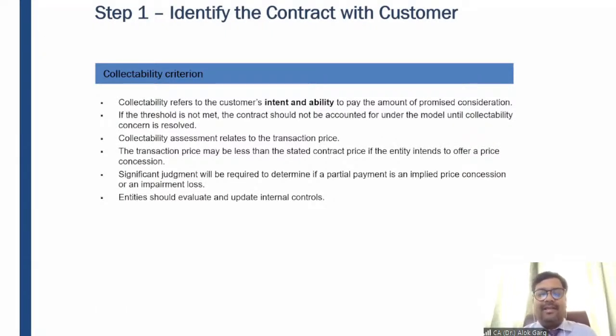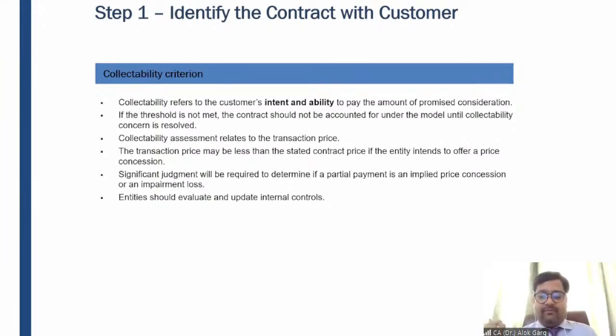Okay, they are running into a cash crisis. So it means this company does not have the intent or ability. You can say that the collectibility criteria is missing if the intent and ability are not there. So one, intent is not there. For example,